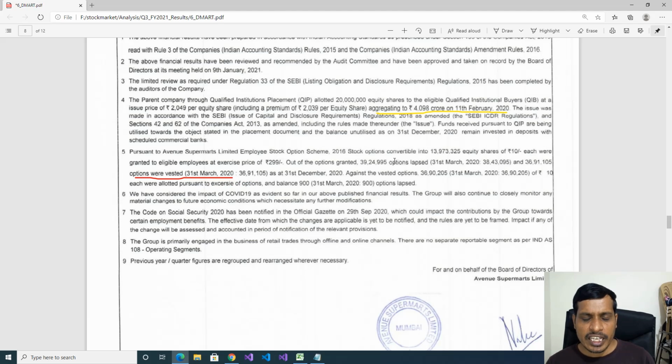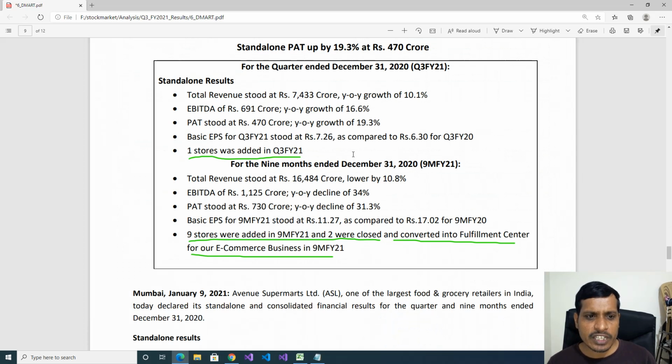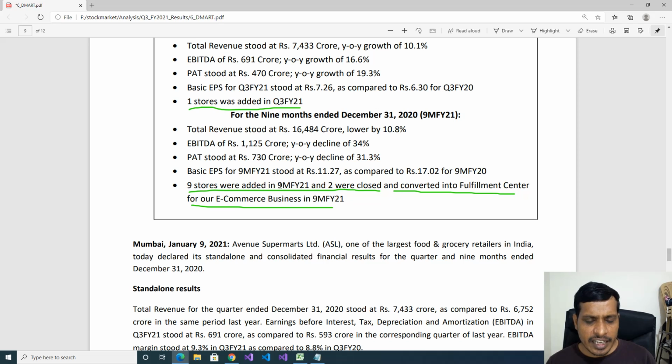So already we saw equity was diluted. How they diluted: here 2 crore equity shares were allocated to qualified institutional buyers and they collected 4098 crores. So here is one reason for dilution. Another one, they gave employee stock options to their employees. Due to that also, the equity was diluted. Now we need to check a few more points. Here, one store was added in quarter 3 financial 21. 9 stores were added in 9 months financial 21, and 2 were closed and converted into fulfillment centers for our e-commerce business in 9 months financial 21.